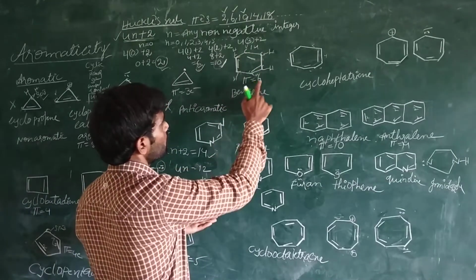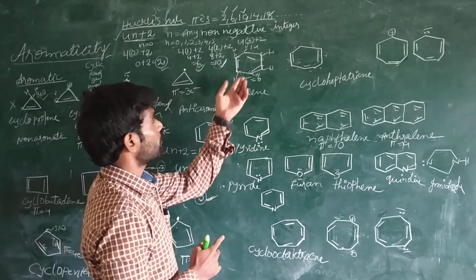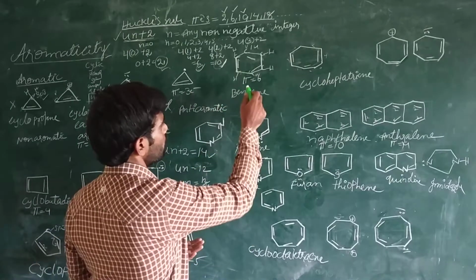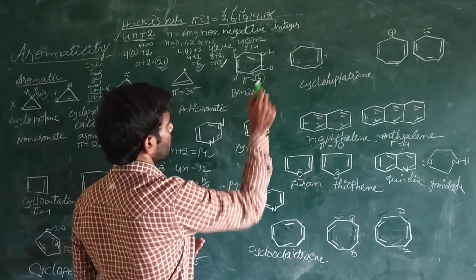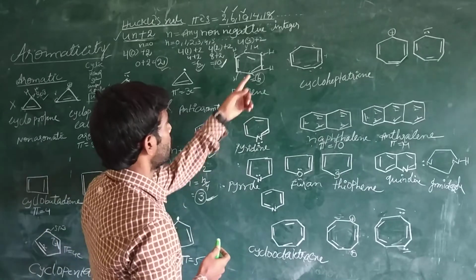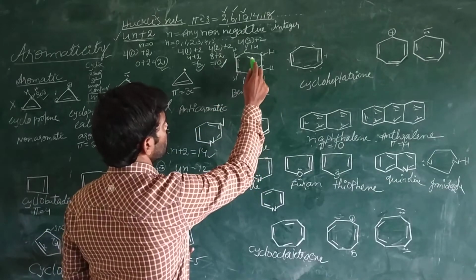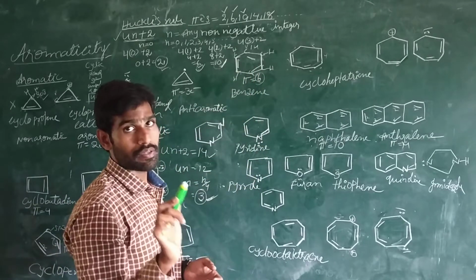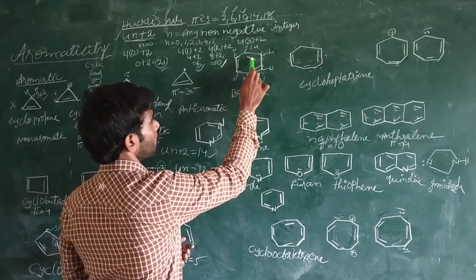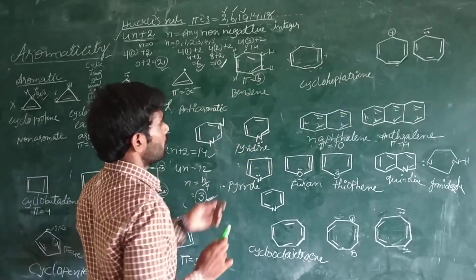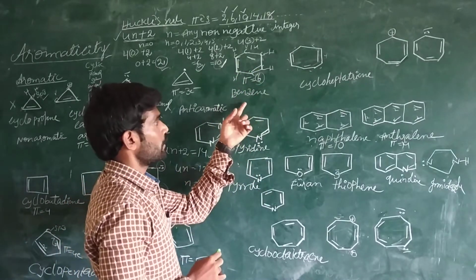It is also meeting the 4n plus 2 rule. Here the electrons are 6 electrons: inside we have these 2 pi electrons and 2 pi electrons and 2 pi electrons. Here we are considering only pi electrons. So benzene is an aromatic compound.